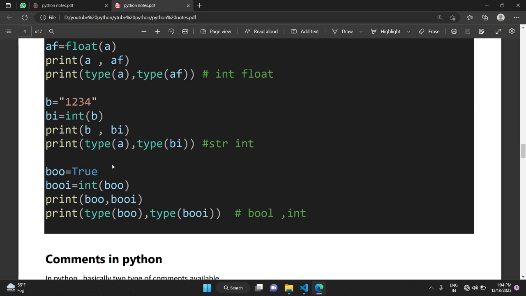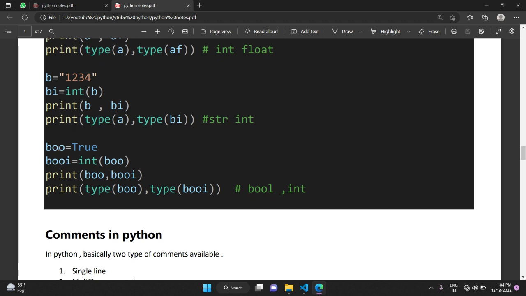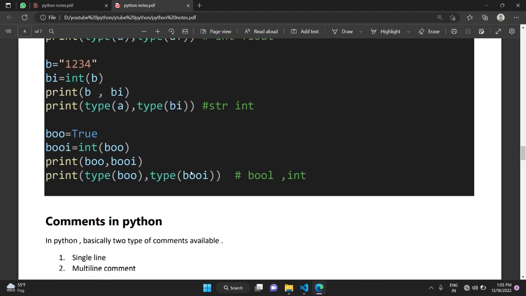I think you understand it. Moving ahead to the third example: boo stores the boolean value True, and then I forcefully convert the boolean to an integer using int. When I print boo it prints True, and bui prints 1, because True as an integer value is 1. When I print the type of boo and the type of bui, boo prints bool and bui prints integer.